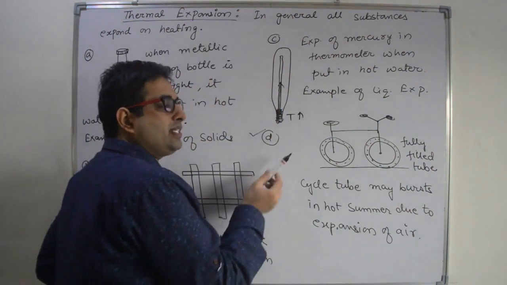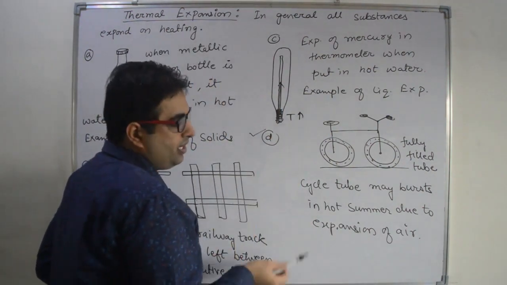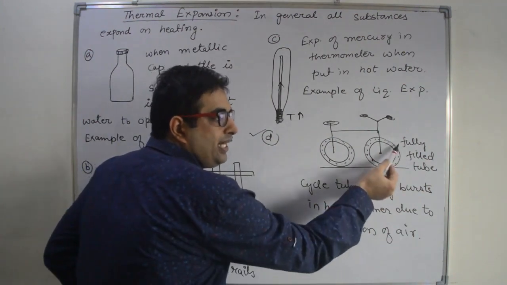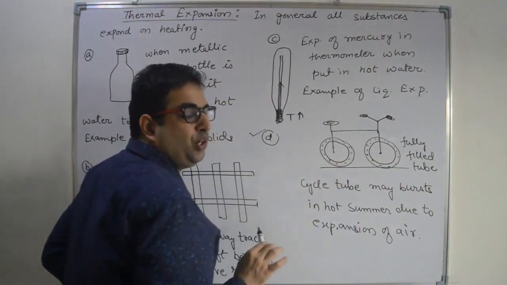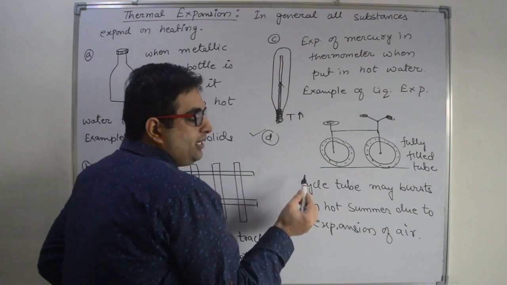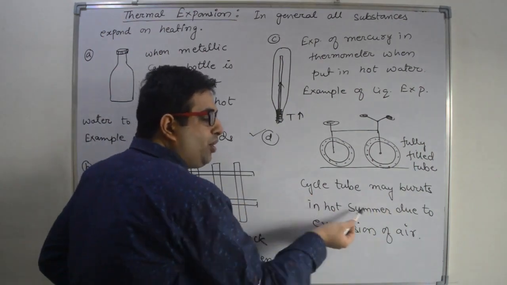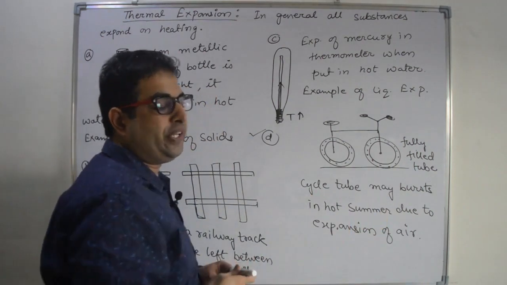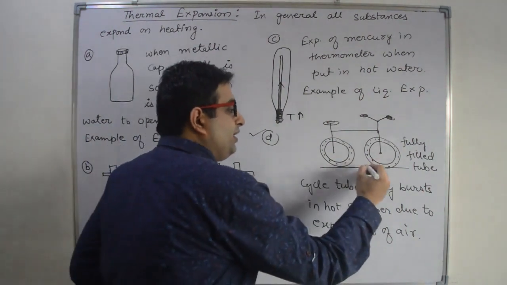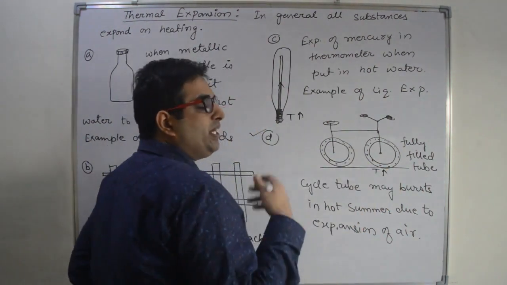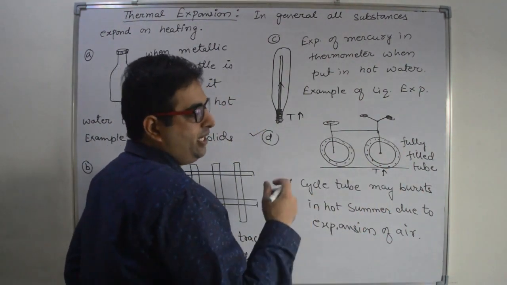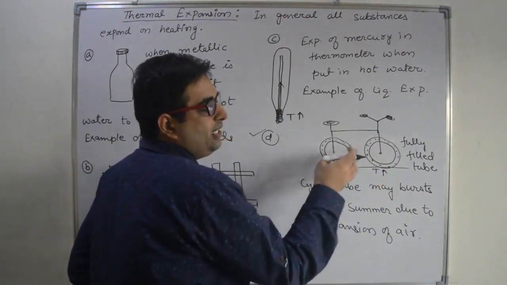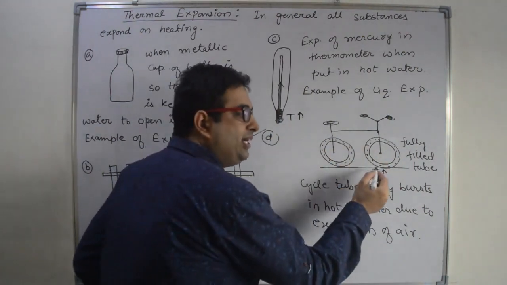Fourth example is expansion of gases. Cycle tube. This cycle tube is completely filled, fully filled tube. This tube may burst in hot summer due to expansion of air, because in hot summers, if temperature is increasing continuously, when you move this cycle, then due to friction, temperature will increase.